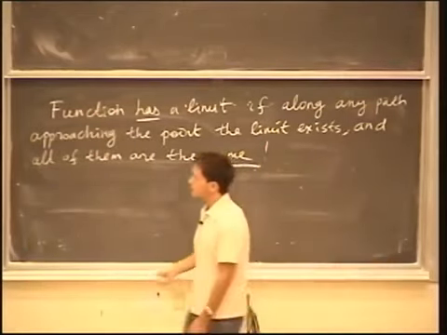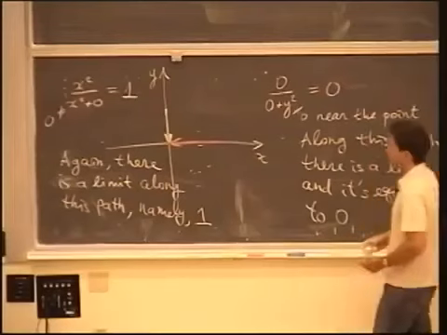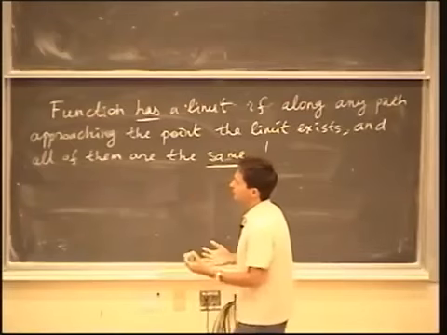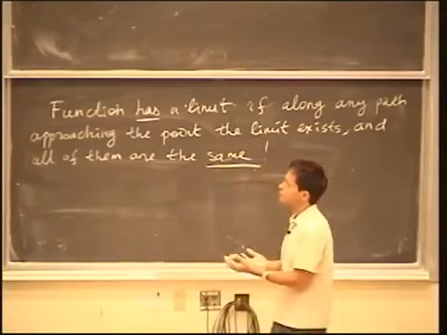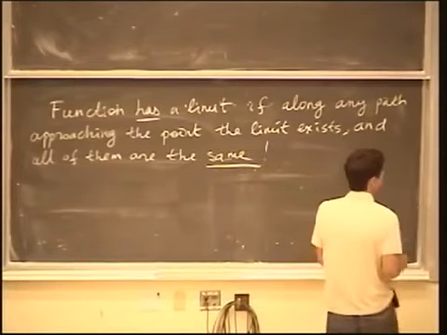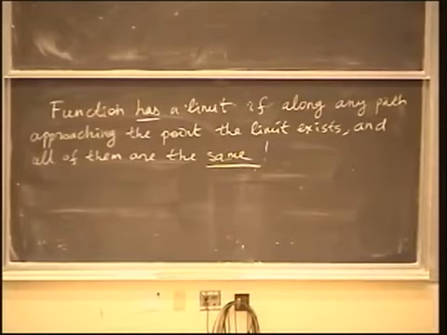In this particular case, clearly they're not the same because there are at least two paths along which the limits are different. So how can it be that a function has different limits along different paths? In other words, what is the meaning of this? What is the geometric representation of this? Well, to explain that, we can already see an analog of this phenomenon for functions in one variable, which I